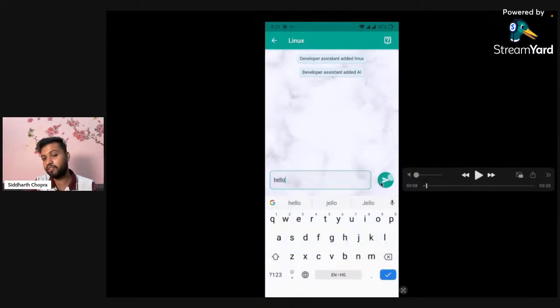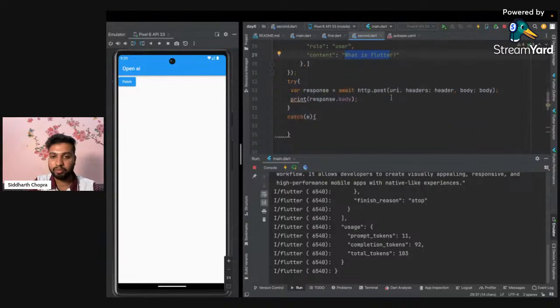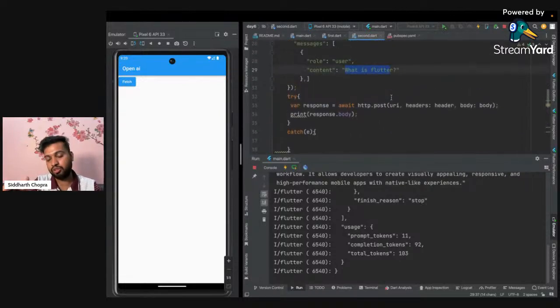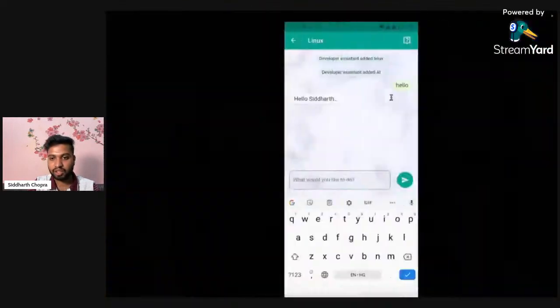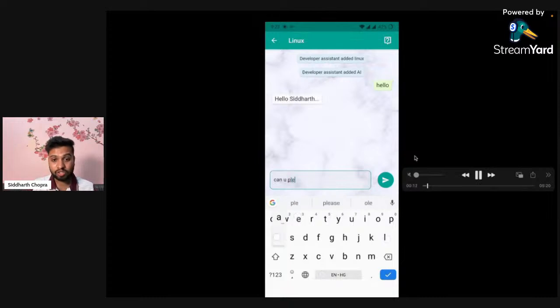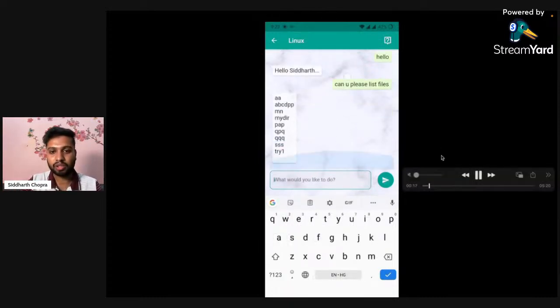Here we have a text field and an icon button. As soon as I click on this, it should fetch the data from the API, and instead of doing the hard-coded thing here, you can change it to some variable, and on clicking that, it should get the question from the text field and update it here, and according to that it will fetch the data, and then again you can display it on the screen. So all of the concepts I've already taught you, you just have to use all of those concepts together. Here, this is not the ChatGPT API; instead I have created my own server, and this is the API for that.